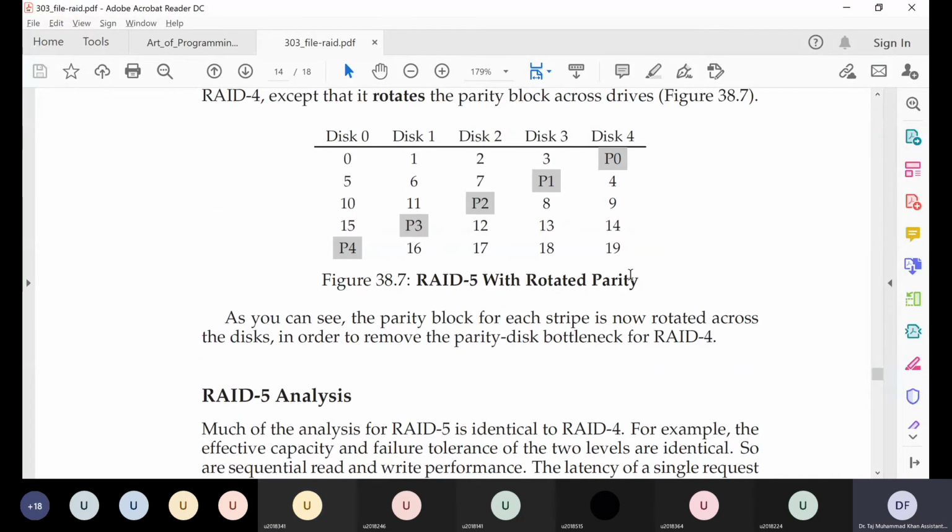No, capacity is the same. For example, here we had, out of these, how many? 1, 2, 3, 4, 5. So there are 25 blocks in total, and 5 blocks are used for parity here. The same was the case for RAID level 4. So we are using 80% of the capacity for useful data here, and also we were using 80% of the capacity for useful data in RAID 4.